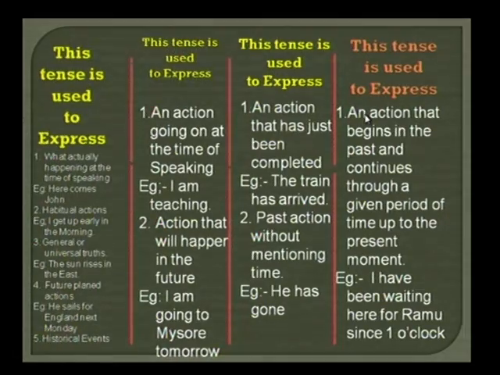It is the last tense in present tense. This tense is used to express an action that begins in the past and continues through a given period of time up to the present moment. For example, I have been waiting here for Ramu since 1 o'clock. What am I doing? I have been waiting here for Ramu since 1 o'clock. So, this is the best example for simple present, present continuous, present perfect and present perfect continuous.